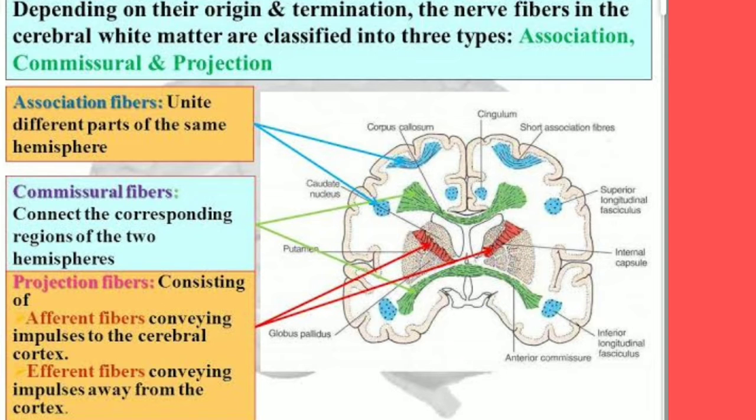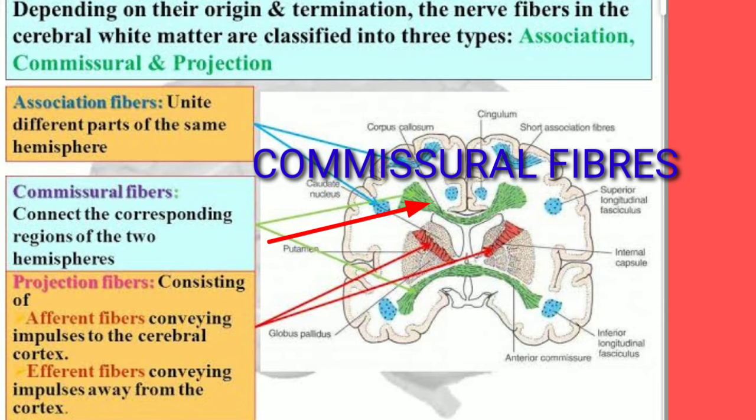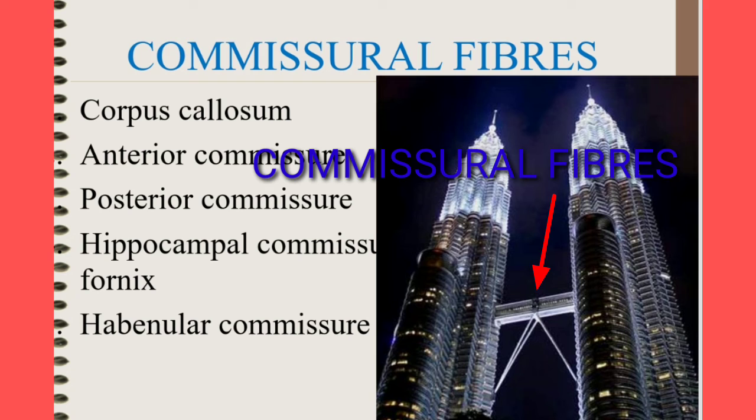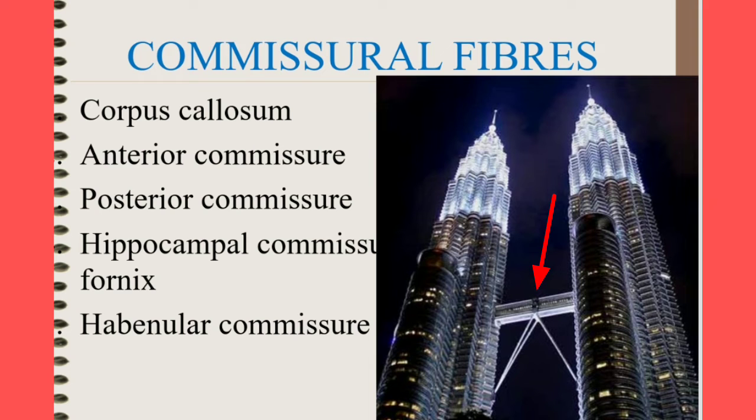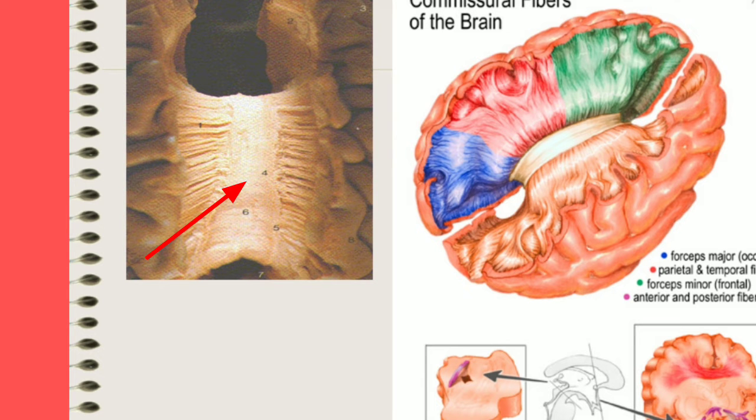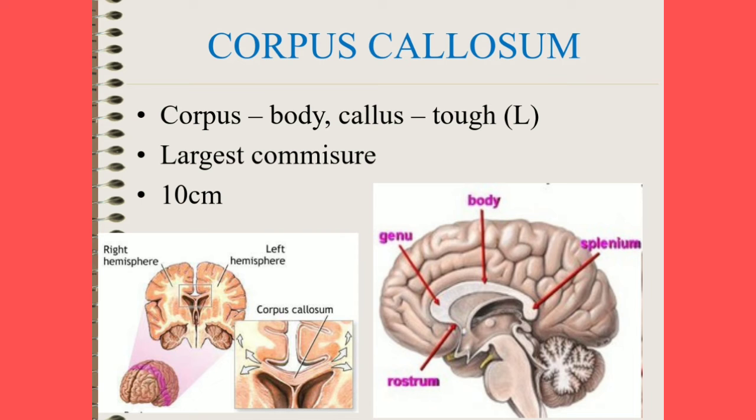The next fibers are commissural fibers. Commissural fibers connect the corresponding regions of the two hemispheres. The largest commissural fiber is corpus callosum. The other commissural fibers are anterior commissure, posterior commissure, hippocampal commissure, fornix, habenular commissure. This picture shows commissural fibers of the brain.